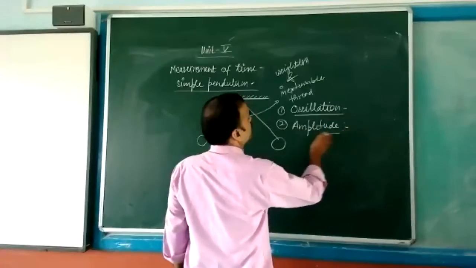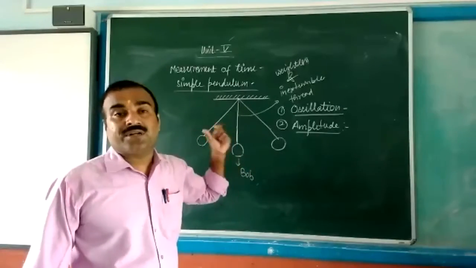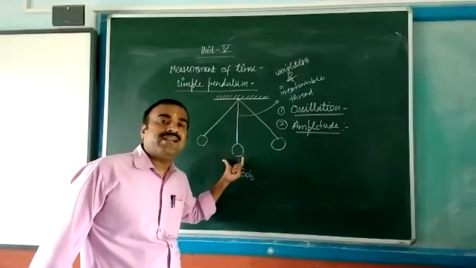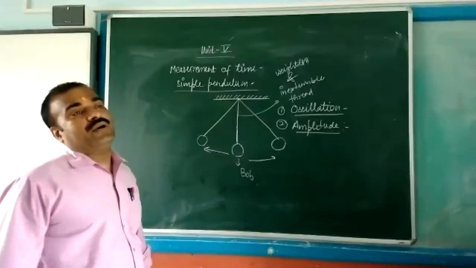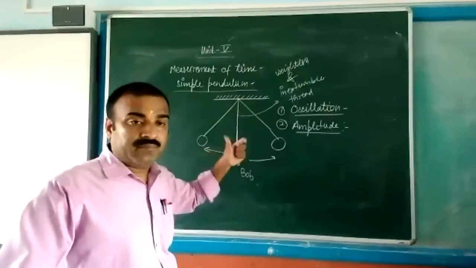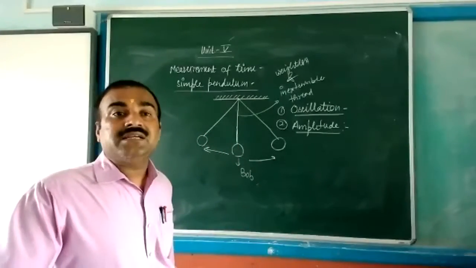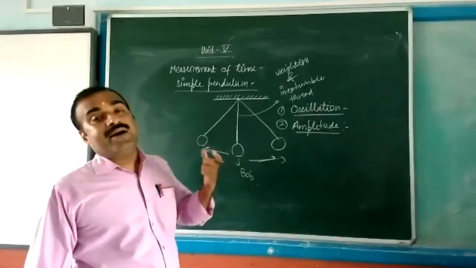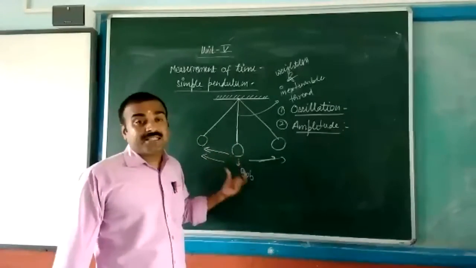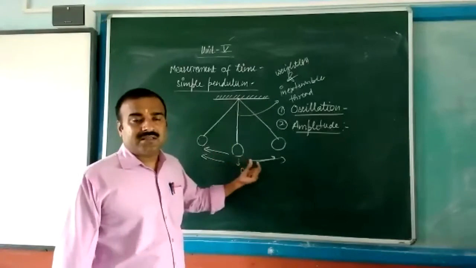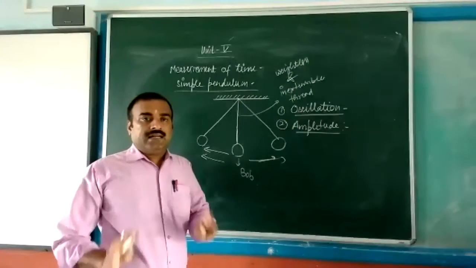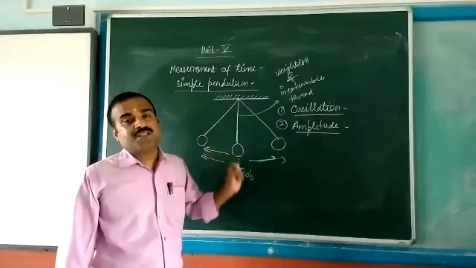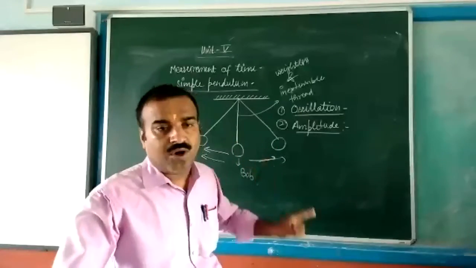Whenever a body is moving to and fro from its mean position, the maximum displacement done by the body in any one direction, either the left-hand side or the right-hand side, from its mean position is called amplitude.